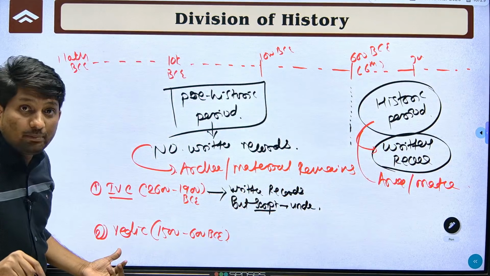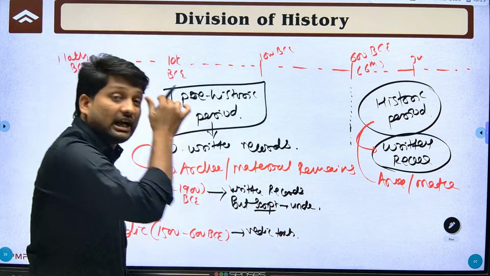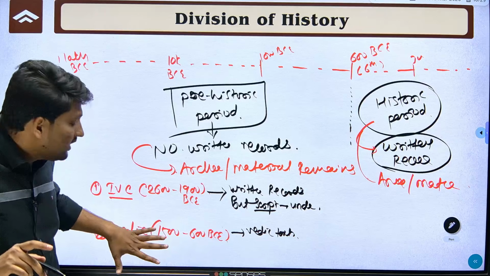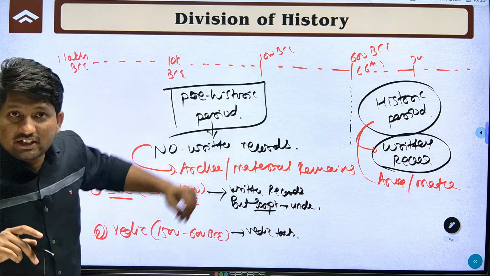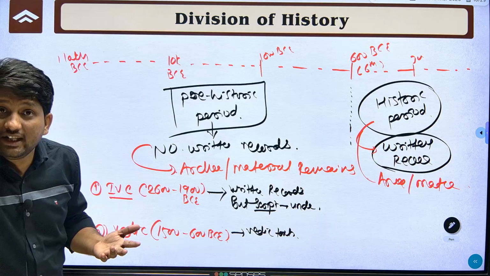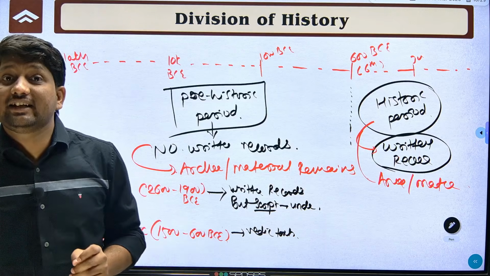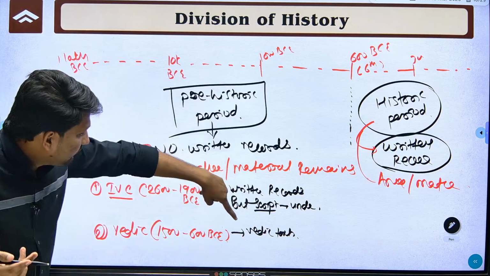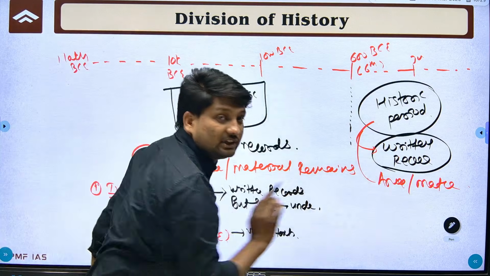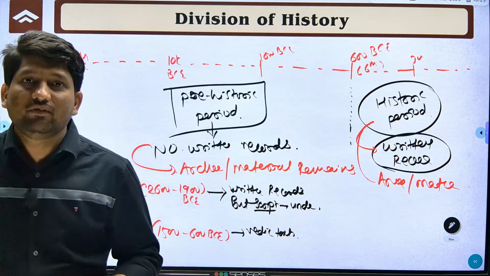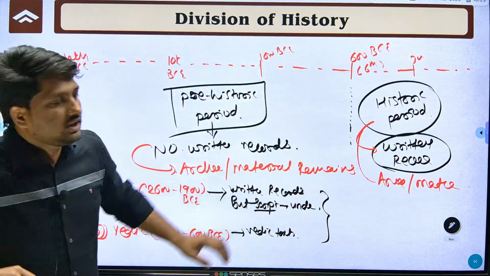And if you consider the Vedic period, we know about the Vedic texts like Rig Veda, Yajurveda, Samveda, Atharveda, as well as the Upanishads. So by definition the Vedic period, from 1500 to 600, should be in prehistory. As it is in prehistory, we should not get any written records. But if you see the Vedic period, reconstruction of history mainly depends on the Vedic texts. But the problem is, these texts were not written during this time. These were orally transmitted and written after 600 BC. So if you go clearly by this definition, it cannot be purely prehistoric, nor purely historic. So this is proto-history.